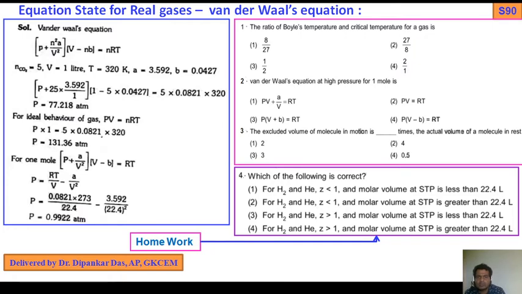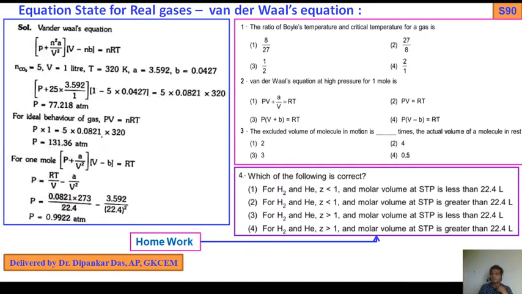Number 3, the excluded volume of a molecule in motion is dash times the actual volume of the molecule at rest. This is also very important. I have already discussed it in the volume correction portion during the establishment of the Van der Waals gas equation.